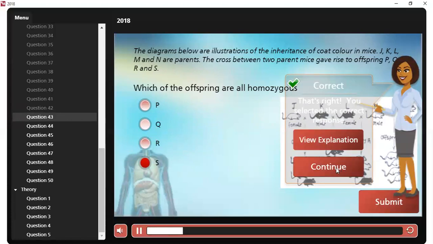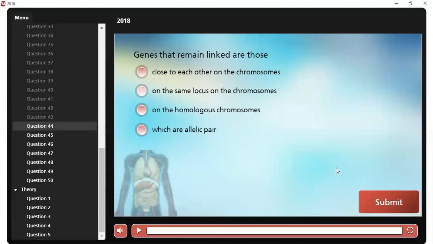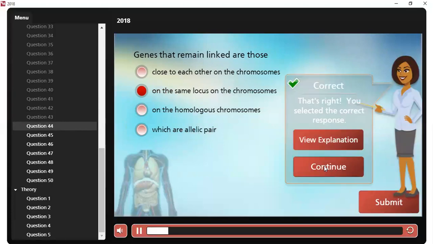Question number 44. Genes that remain linked are those what? Those on the same locus of the chromosomes, which is the second option, the correct answer.